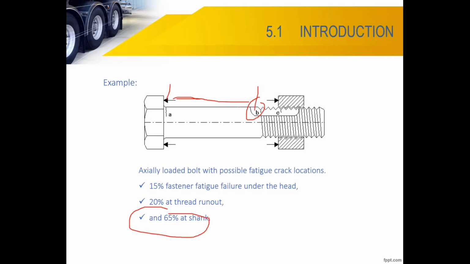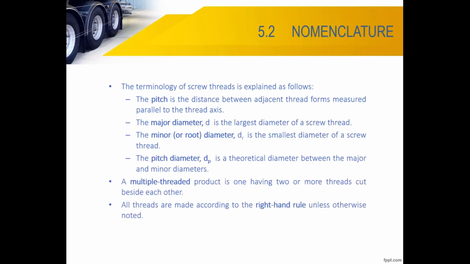So I mean, we focus on the shank of the bolt. Normally when we join a bolt, like I show you just now, it's not actually on the threaded part. It focuses on the shank. The major diameter of the bolt, still focus on the 65% of the thread. All right? Between A and B, that's the shank length. Okay, this area, this is a shank, right? So you focus on that.